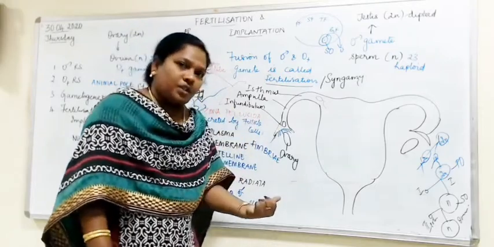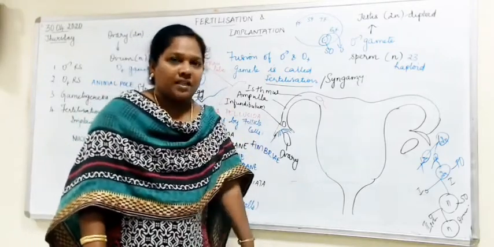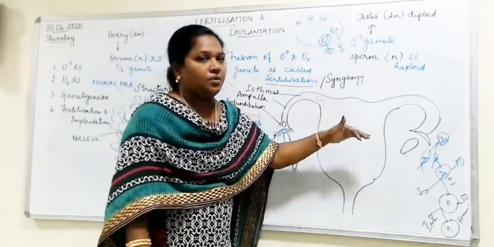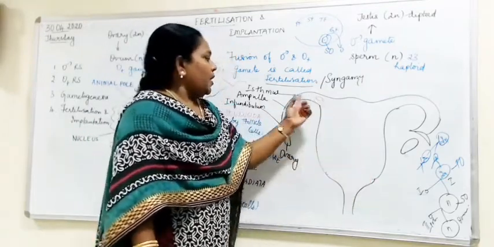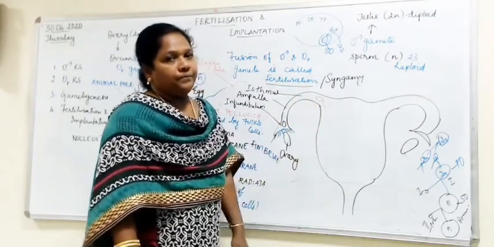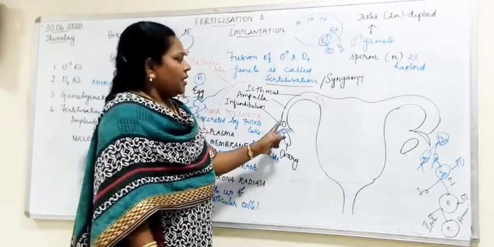When does this ovulation take place? At the 14th day of the menstrual cycle. At this time, there is a chance of coitus and sperm entry through the vagina. The sperm and the ovum will be able to meet and fertilization may occur. Right? Okay. Now what happens?